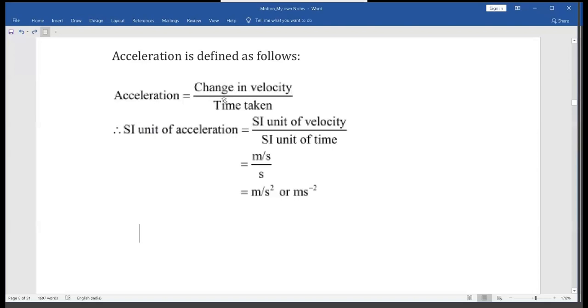And this is time, so here it will be SI unit of time. We know that SI unit of velocity is meter per second and SI unit of time is second. So, this denominator, which is actually in the numerator, will come down. So, it becomes meter per second square, right? So, this is about SI unit of acceleration.